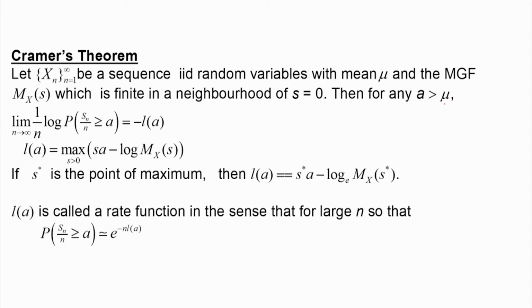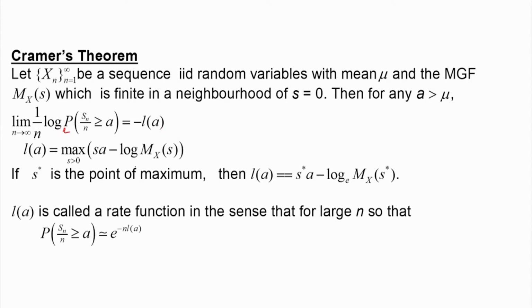So for that, we consider the limit as n tends to infinity of 1 by n log of the probability that Sn by n is greater than or equal to a, where log is with respect to base e. So we take the log of the probability, then divide by n, and that limit is equal to minus L of a.